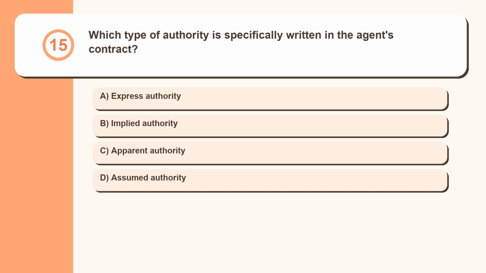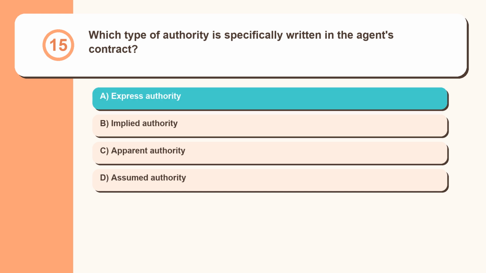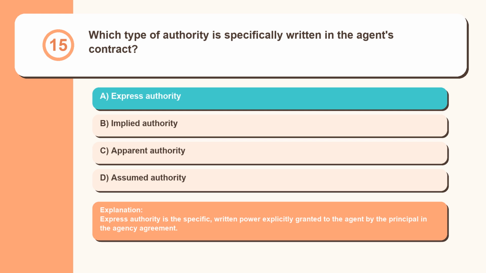Question 15. Which type of authority is specifically written in the agent's contract? Express authority, implied authority, apparent authority, assumed authority. Express authority is the specific, written power explicitly granted to the agent by the principal in the agency agreement.